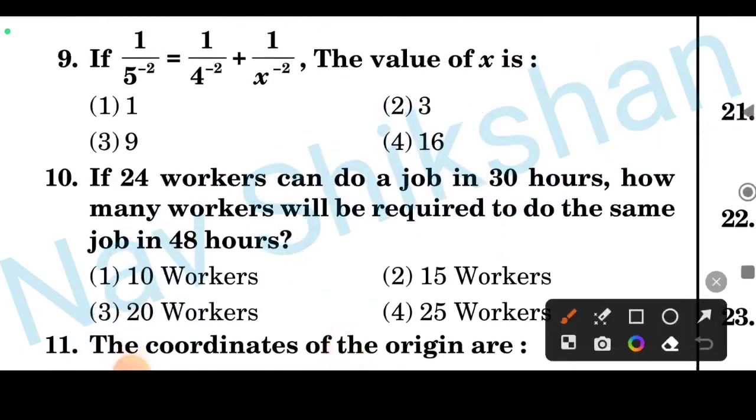And question number 9 here, just again you have to take the denominator to the numerator part. As you know, when we take this 5 to the power minus 2 into the numerator part, its power becomes plus. By this only you can solve it and you will get the answer 3.